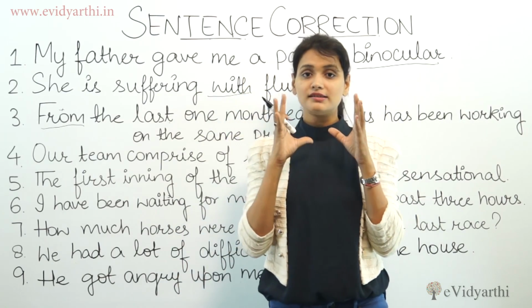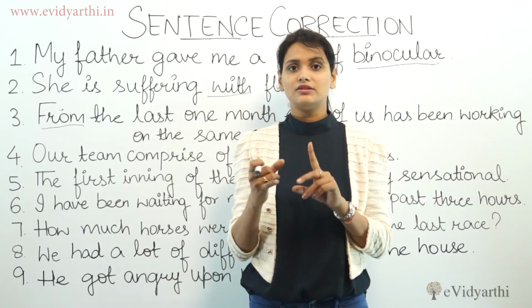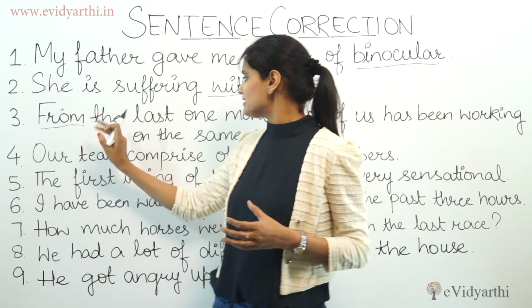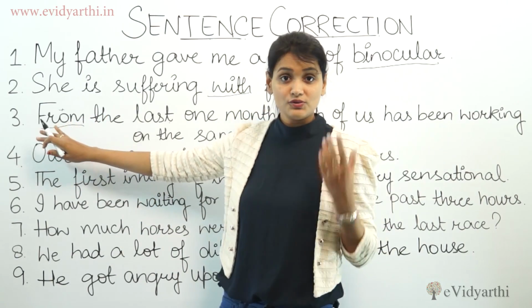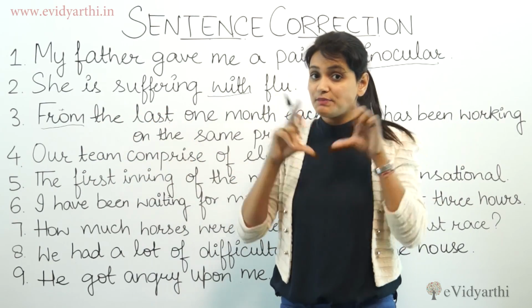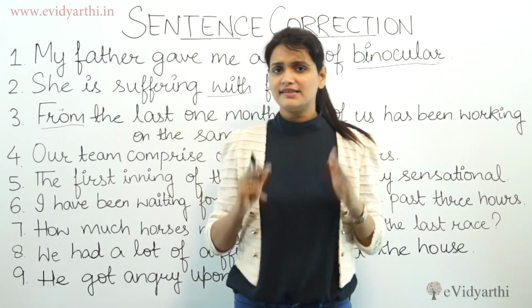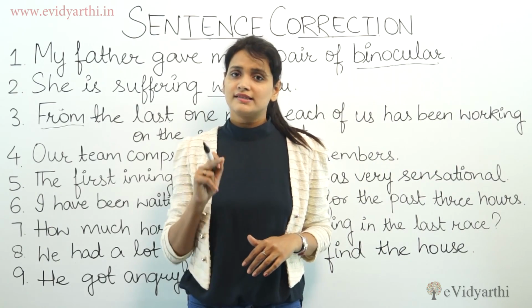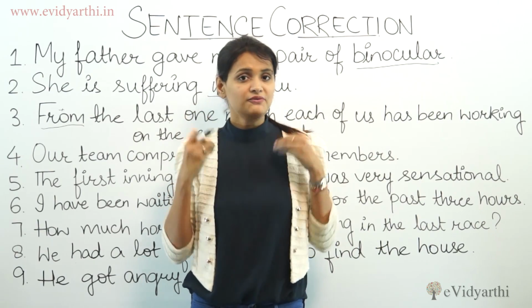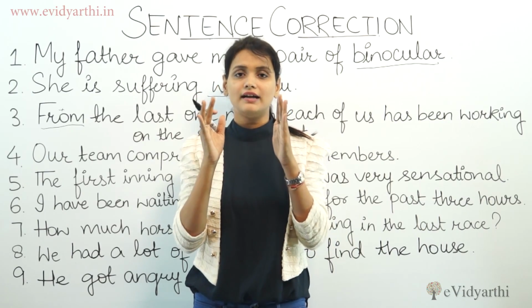Because when there is a period of time and there is a point of time, we use since and for. Now for what since and what for? For is used here because there is the explanation of a period of time. What is a period of time? The time where the time is not sure. If I say I'm waiting for you since 5 o'clock, here the time is sure. 5 o'clock means exactly at 5.